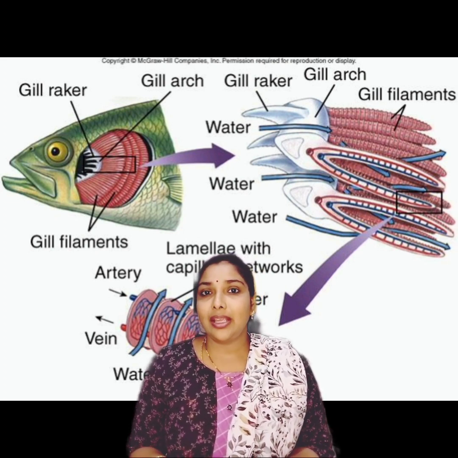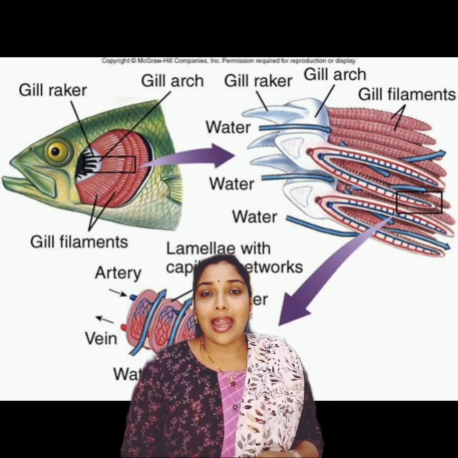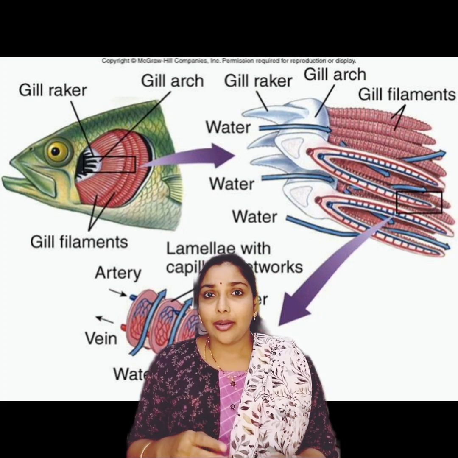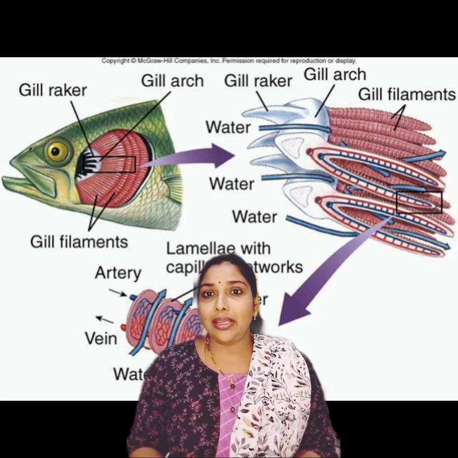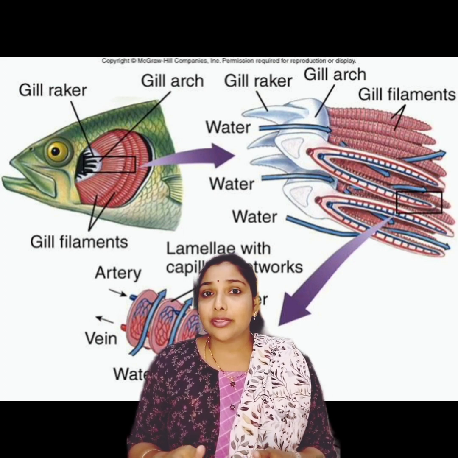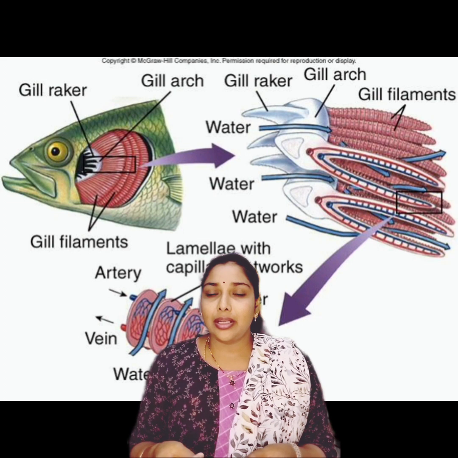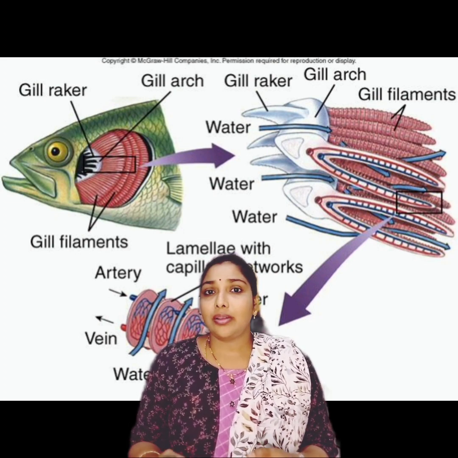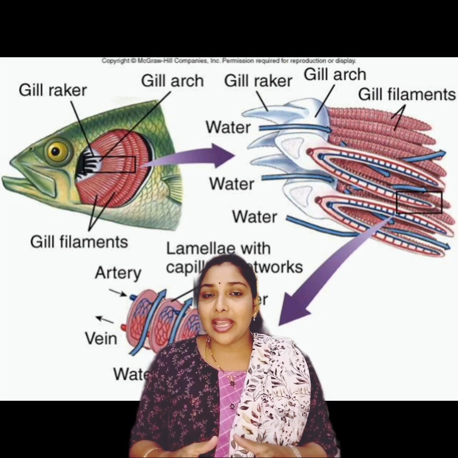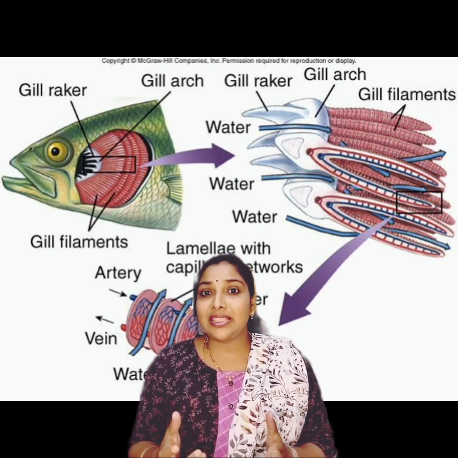How will they breathe? There is a difference between terrestrial animals and aquatic animals. In aquatic animals, what is happening here? They swim in the water, so there is a very low amount of oxygen in the water. So their respiratory organs are present outside the body. That means gills.